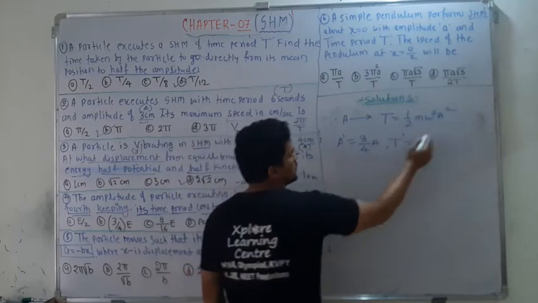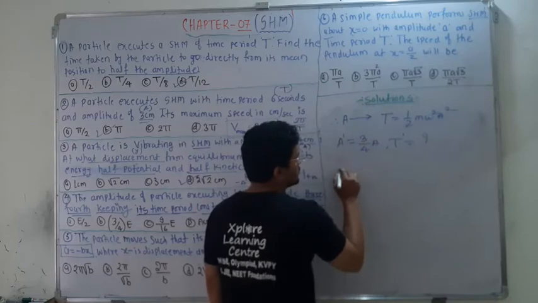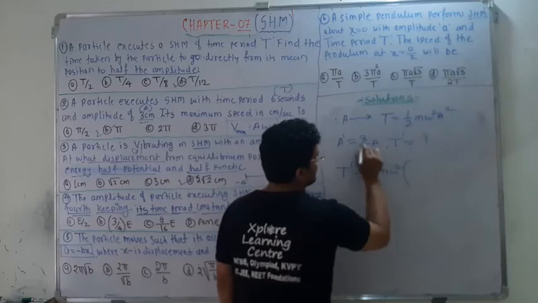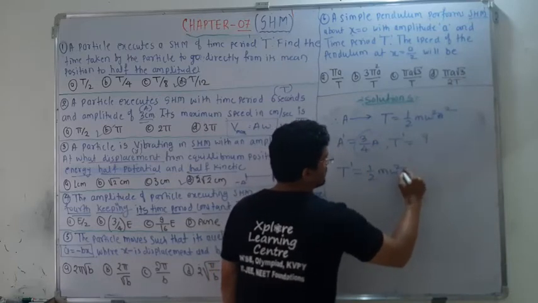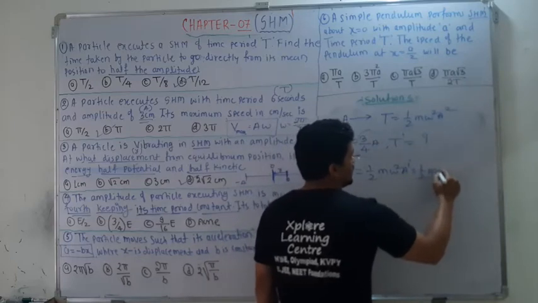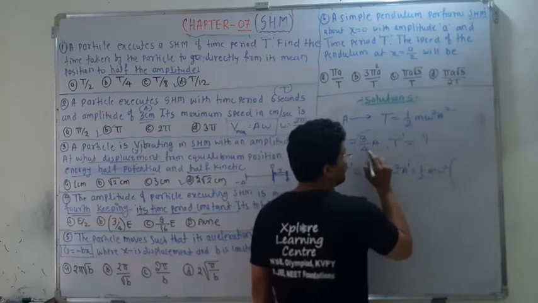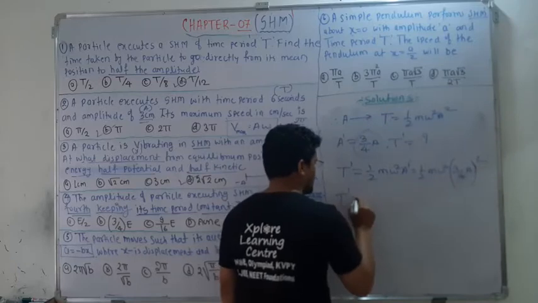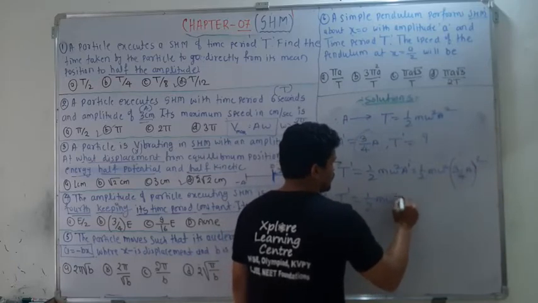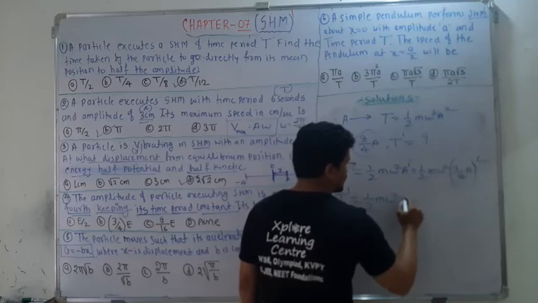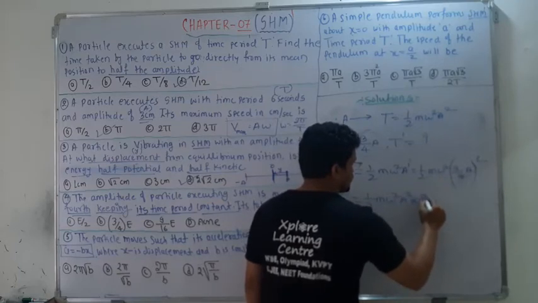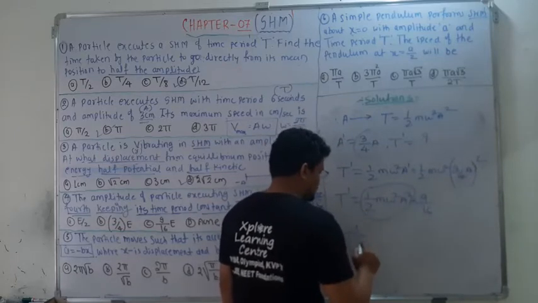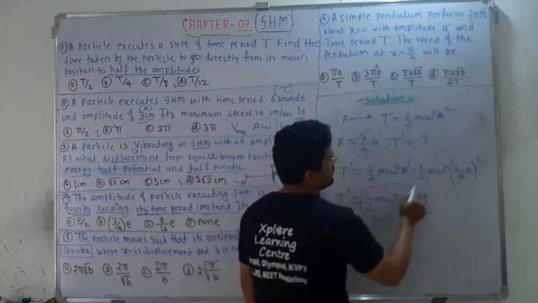Instead of A, you can just place 3/4 A. So the new total energy is half m omega square, with A replaced by A dash, which is 3/4 A times 3/4 A, the whole square. Therefore the new energy is half m omega square, with 3 square and 4 square, and A square as it is: multiplied by 9 over 16. Now consider this one, half m omega square A square.